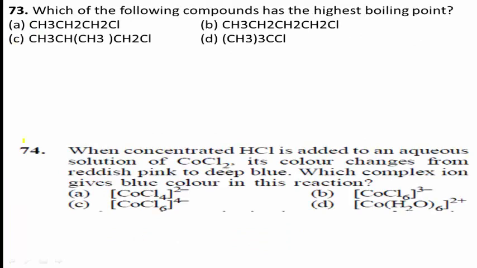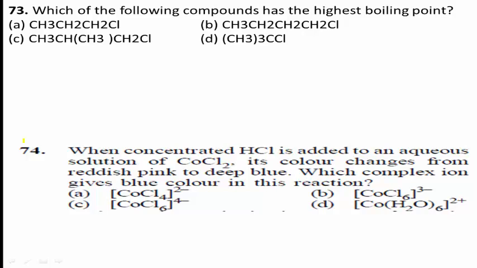Next, question number 73. Which of the following compounds has the highest boiling point? Option A, CH3CH2CH2Cl. Option B, CH3CH2CH2CH2Cl. Option C, CH3CH(CH3)CH2Cl. Option D, (CH3)3CCl.